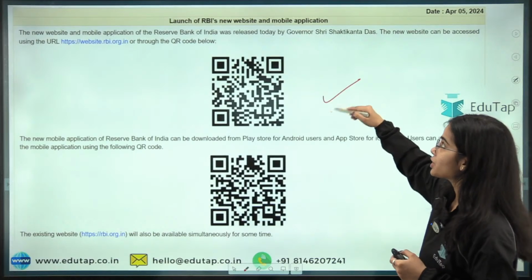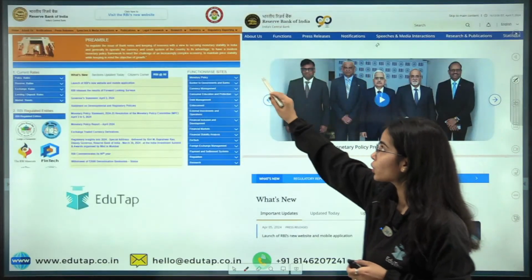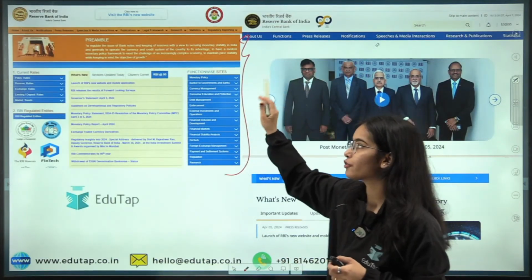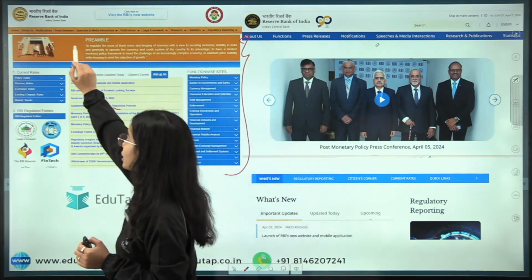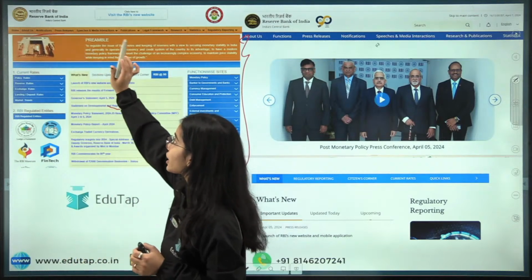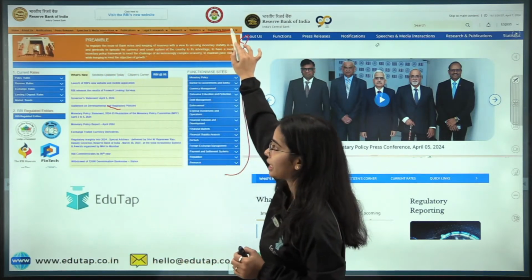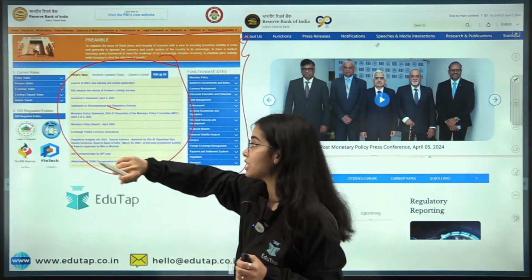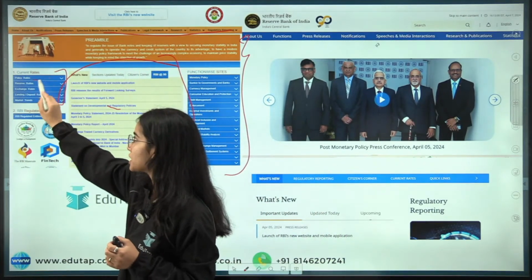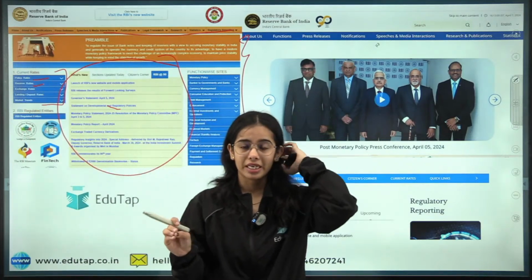Next is the launch of RBI's new website and mobile application. So this is the older website of the Reserve Bank of India. If you see, this was the interface before. I used to like this also, because everything was available here: about us, notifications, press releases. And then this was the home page that showed what's new, as well as the rates, the policy rates, the reserve rates and such.